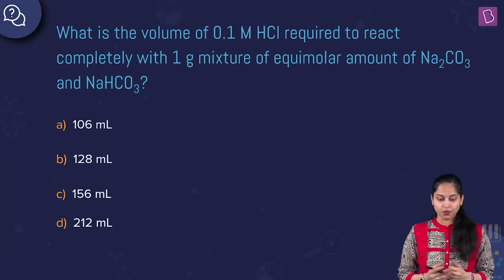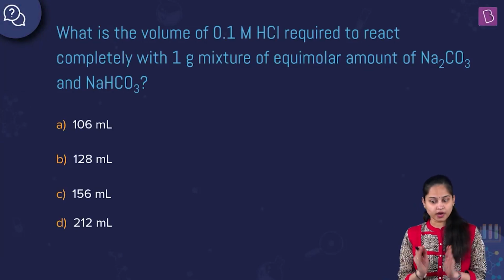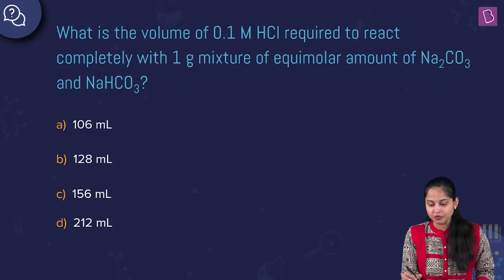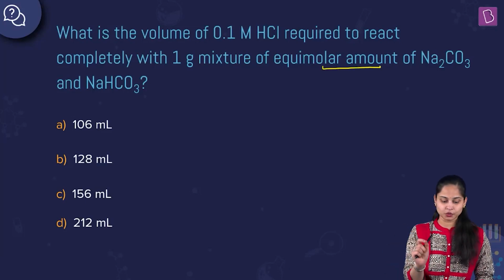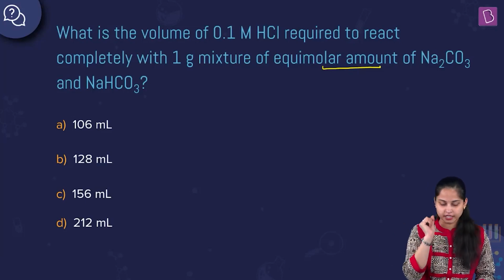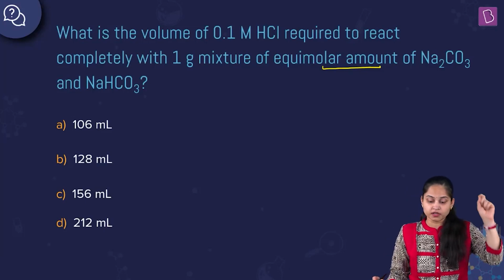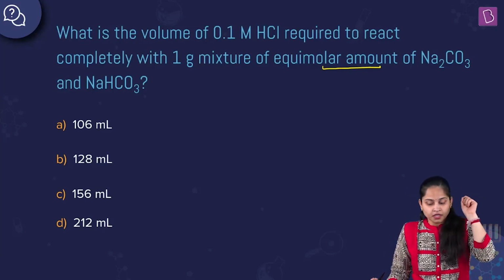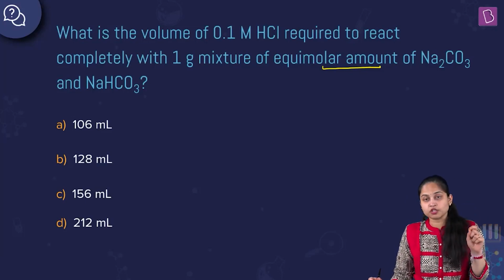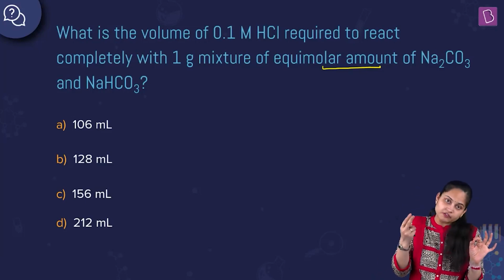The question over here is, what is the volume of 0.1 molar HCl required to react completely with 1 gram mixture of equimolar amount of Na2CO3 and NaHCO3? I repeat the question again, read it very carefully. What is the volume required of 0.1 molar acid to react completely with 1 gram mixture of equimolar amount?